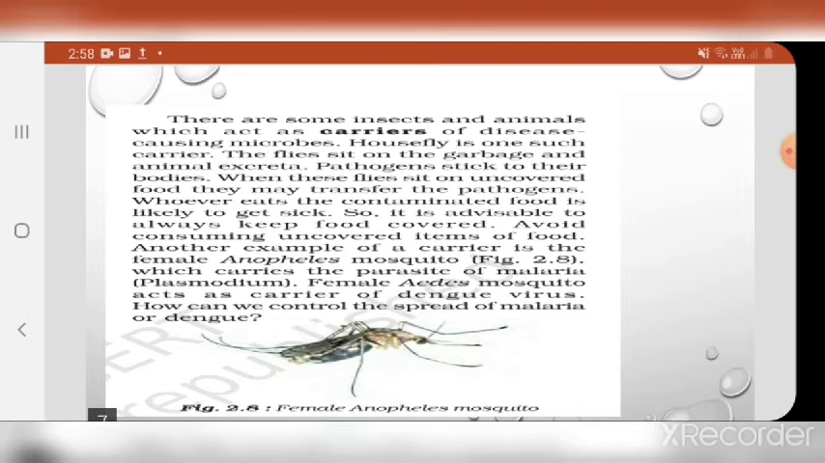which animals or insects are carriers. The first carrier is the housefly and the second carrier is the mosquito. Which mosquito? The Anopheles mosquito and the Aedes mosquito. How can we control the spread of malaria or dengue? We have to control the mosquitoes and the breeding of mosquitoes. In that way, we can control malaria and dengue.